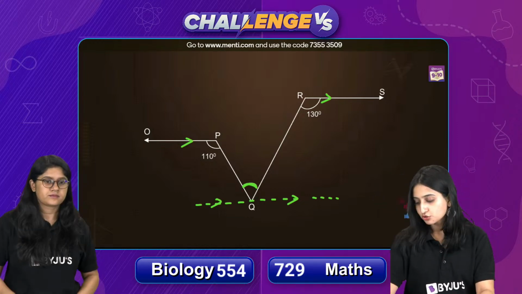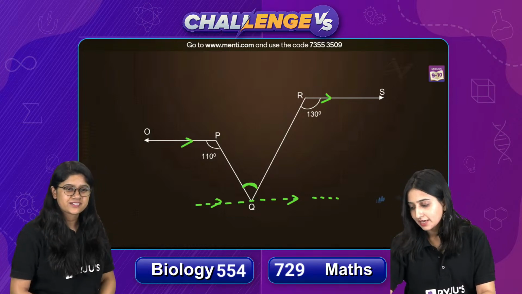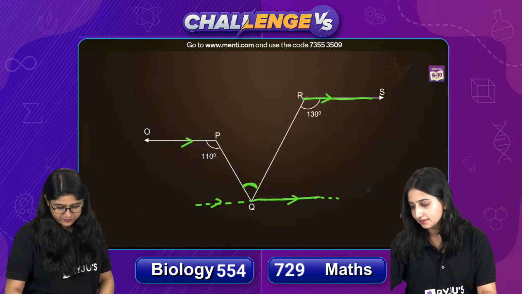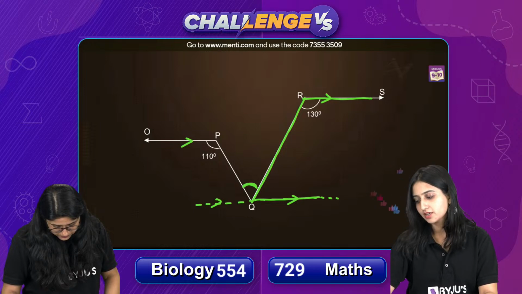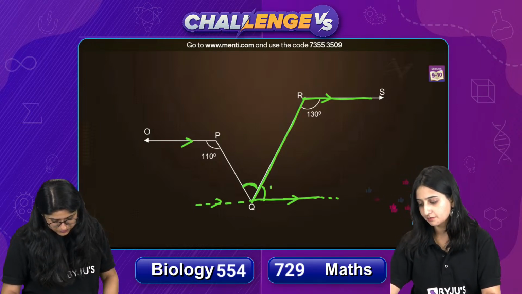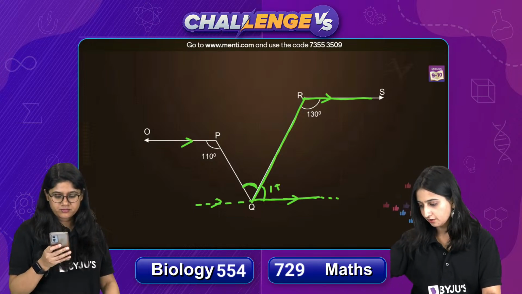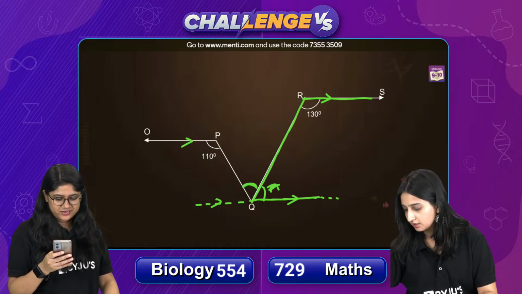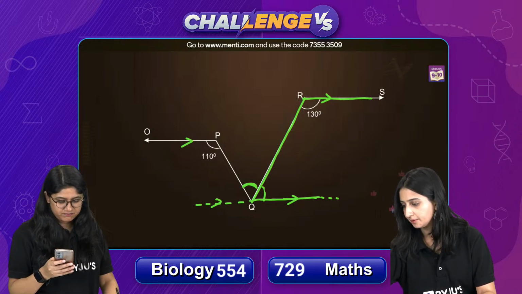Okay, so here we know that when the lines are parallel and this is a transversal, so these two angles will be co-interior angles, right? If this is 130, तो ये क्या बन जाएगा? ये आपके पास क्या बन जाएगा बेटा? ये आपके पास बन जाएगा 50, right?